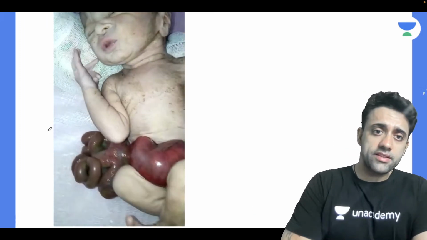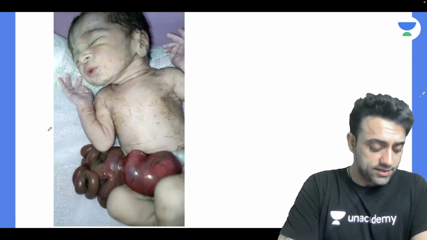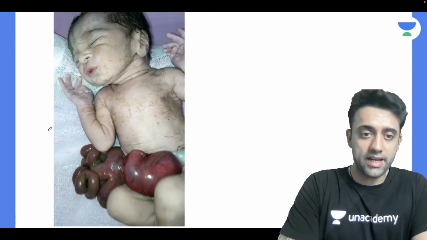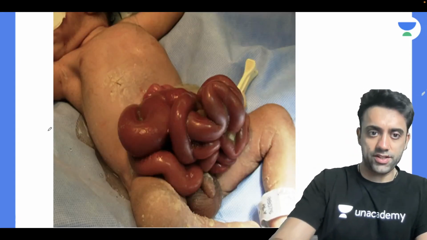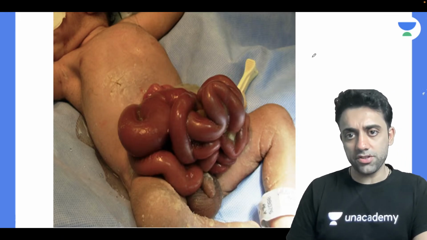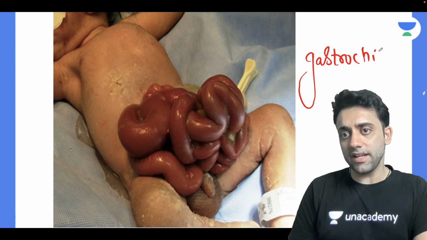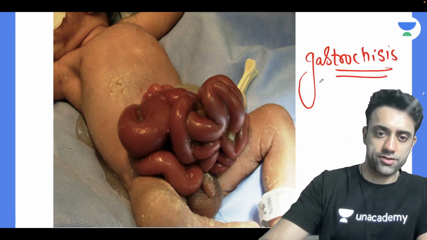Great. So what do we see in this picture, can you please tell me? It's a very beautiful picture. Yes, it's a typical case where the intestinal contents are out, but they are not covered in a sac. So this is nothing but gastroschisis. When the intestinal contents are out and not covered in a sac, it is nothing but gastroschisis.